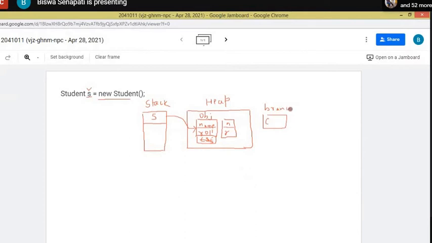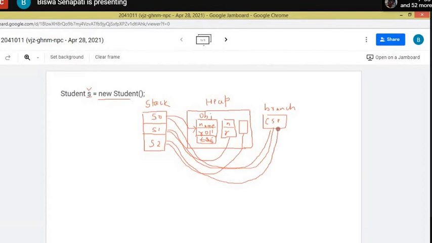Let's say this is S0, this is S1, this is S2. So all the objects access their own data members, and also all the objects access this memory. Is it possible? Yes or no?